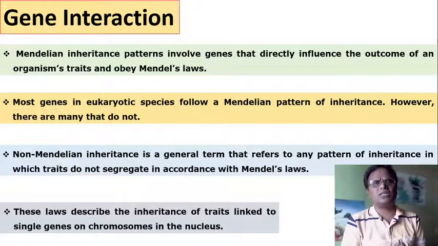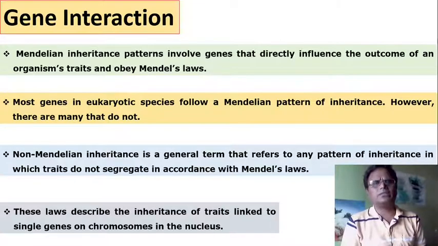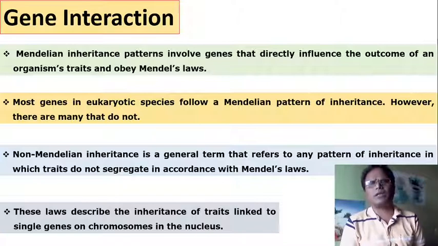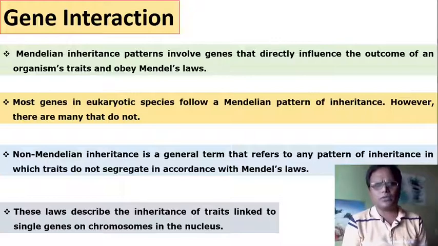Most genes in eukaryotic species follow the Mendelian patterns of inheritance. However, there are many that do not. Non-Mendelian inheritance is the general term that refers to any pattern of inheritance in which traits do not segregate in accordance with Mendel's laws. These laws describe the inheritance of traits linked to single genes on the chromosome in the nucleus.